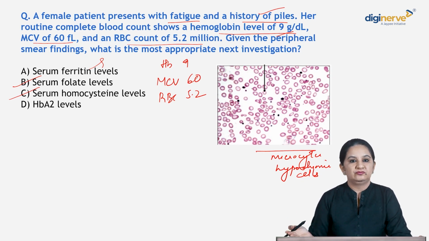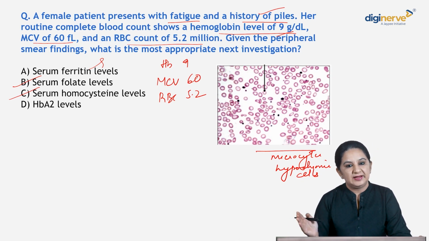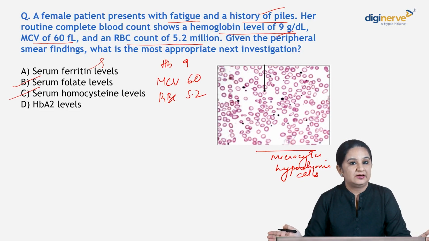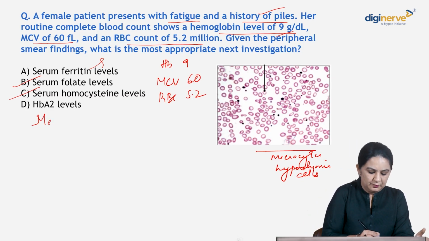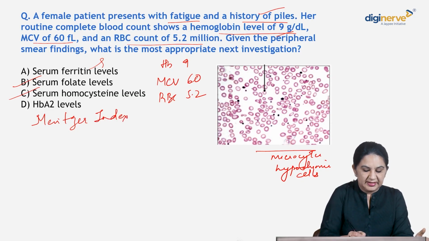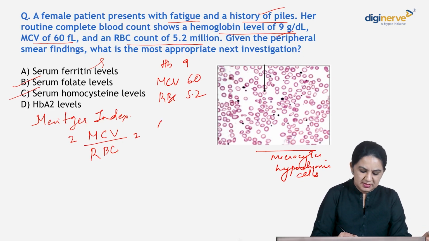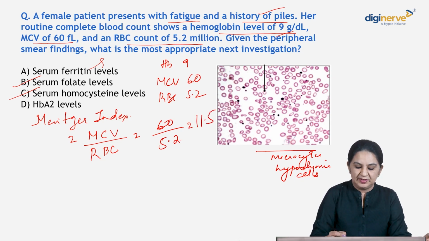There are other schools of thought which say you directly do HbA2 level. Why? Can anybody tell me why directly HbA2 level? What have we studied? How to differentiate iron deficiency anemia from thalassemia? Which index was important? It was your Mentzer index. What is it? MCV upon RBC. Here it is 60 divided by 5.2. It will come to around 11.5.